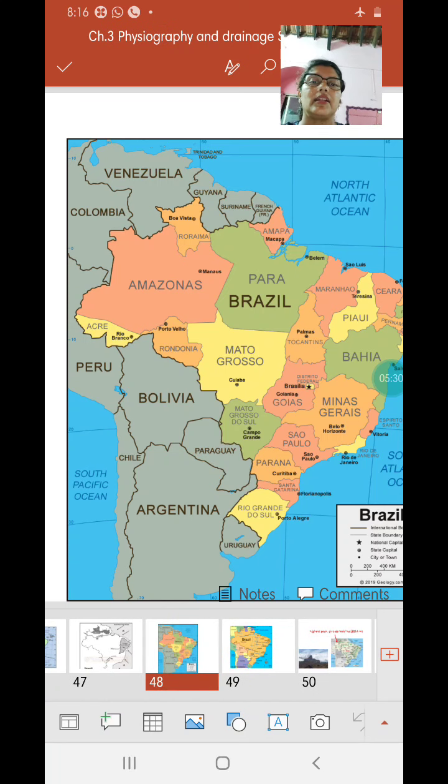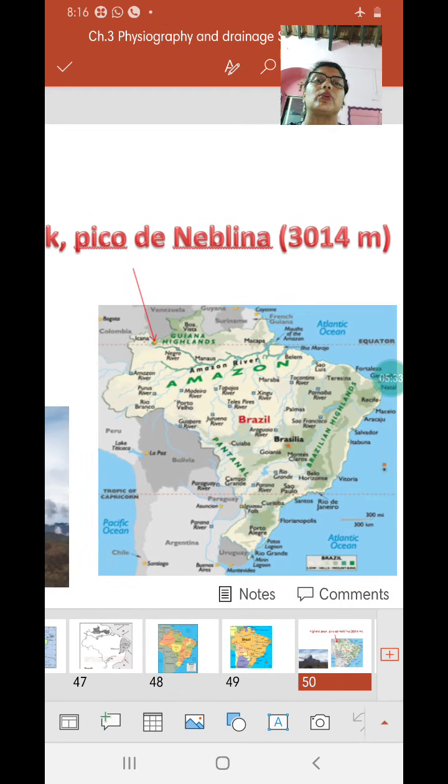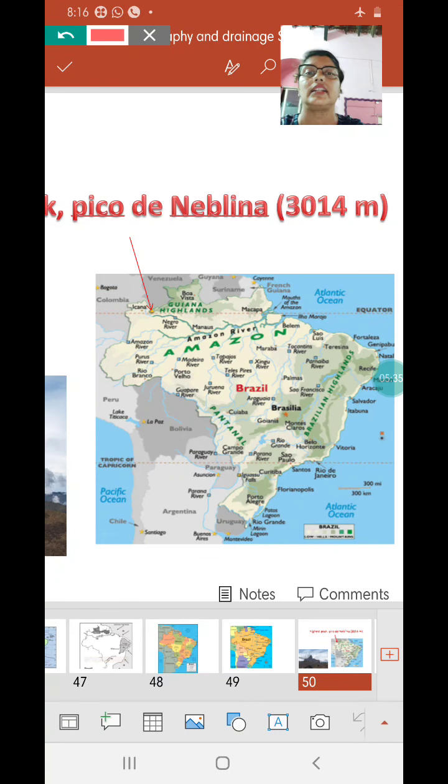I'll give you another picture here to understand Pico da Neblina. The location of Pico da Neblina is important for map work, and this has come in the 2019 question paper as well. You can see the arrow pointing towards the peak, the highest peak, and the height is 3014 meters. No other region in Brazil rises to 1000 meters or more. The maximum height is 1000 meters in the remaining part of Brazil, but Pico da Neblina rises to 3014 meters.